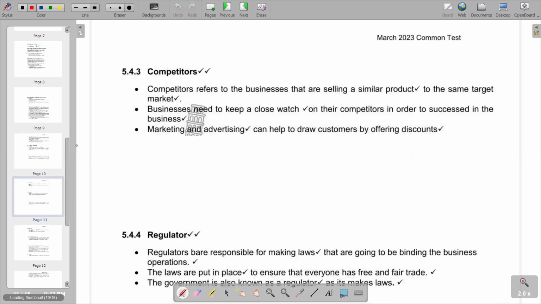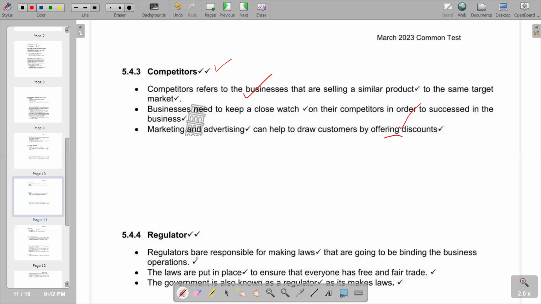Then we go to the next component, competitors. Competitors are the businesses that are selling similar products to the ones that we are selling. The first explanation says competitors refers to businesses that are selling a similar product to the same target market, so you keep a close watch on your competitors in order to succeed in the business. And lastly, marketing and advertising can help draw customers by offering discounts. Whenever there's competition, you have to win the customers. So the last point illustrates that by offering discounts, you can win your customers and beat your competitors.